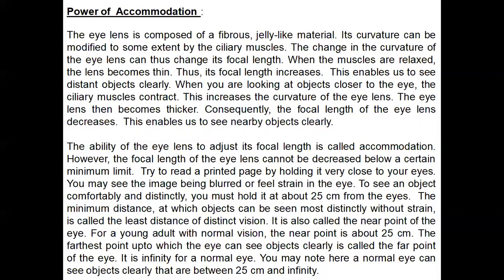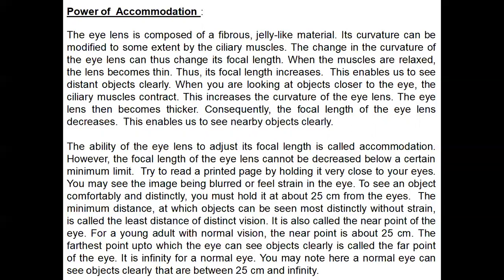Its curvature can be modified to some extent by the ciliary muscles. We know very well that the lens works with the help of the ciliary muscles. The change in the curvature of the eye lens can thus change its focal length. The eye lens changes its curvature, and so its focal length changes.